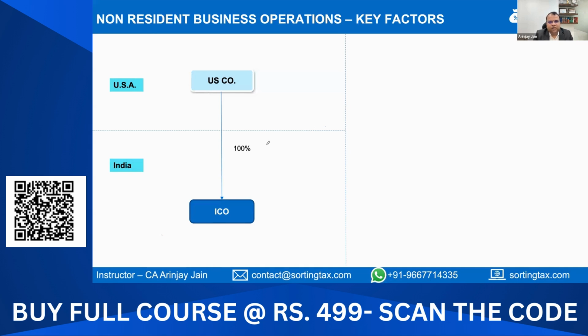But when a transaction takes place between two people who are residents of different countries, let's say, for example, a US company purchases some goods for $80 and sells them at $100. Let's say the profit they earn here is $20. Now, this income is liable to tax.